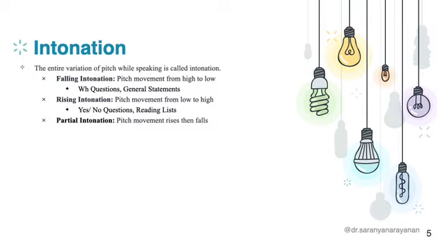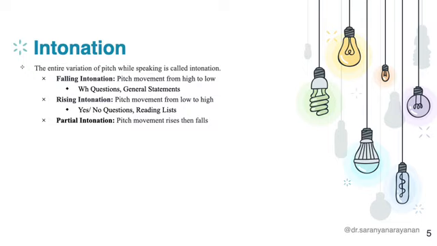I am going home now. There is a falling intonation there. Rising intonation is the opposite of that. The pitch movement will be moving from low to high. When the statement starts, it is low and it goes up. Rising intonation is usually used in yes or no questions, or while we are reading a list of things.